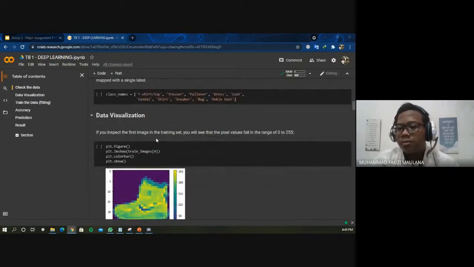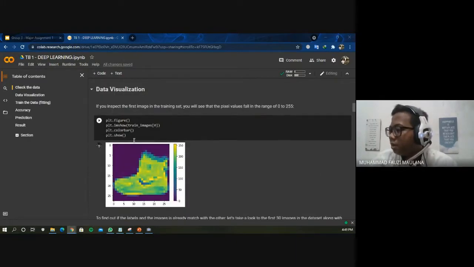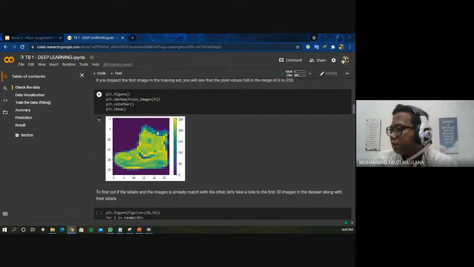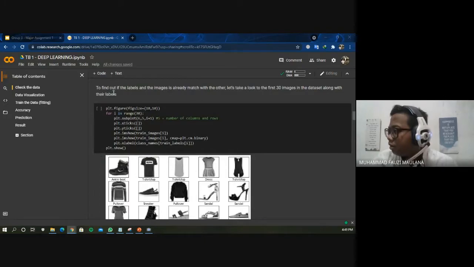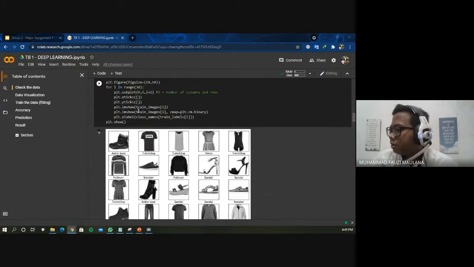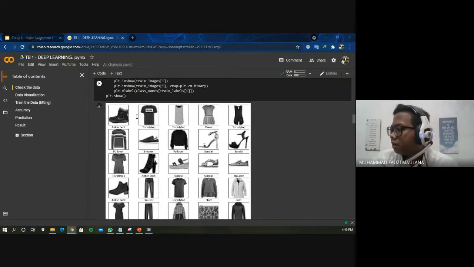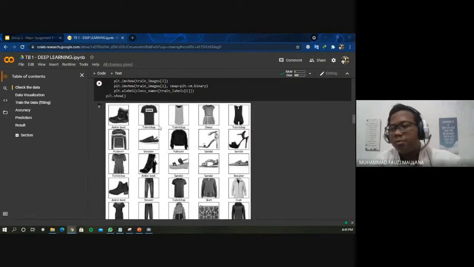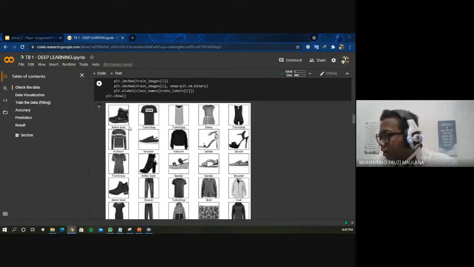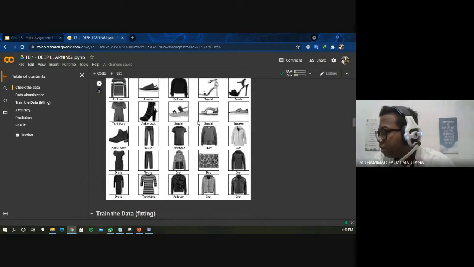The next step is the data visualization. This is the first data in the training images. We use plot for the data visualization. To find out whether the label and the image are matched, we use this code for looking at the dataset. So this dataset is already matched with the label. This is an ankle boot and some others.